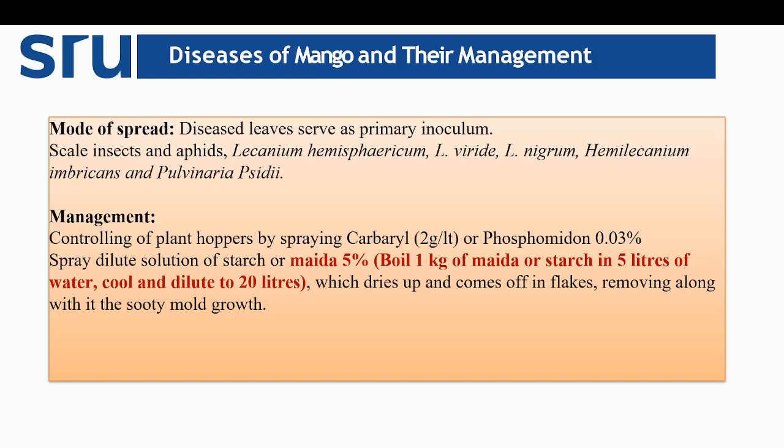Coming to management, control the plant hopper by application of carbaryl or phosphamidon. Spray a dilute solution of starch or maida 5%. We can prepare this maida 5% by boiling 1 kg of maida or starch in 5 liters of water, and we need to cool and dilute it to 20 liters. Then we can go for application, which dries up, and the entire black incrustation comes off in flakes, removing the sooty mold growth along with it. So these are some management practices to control sooty mold disease in mango.